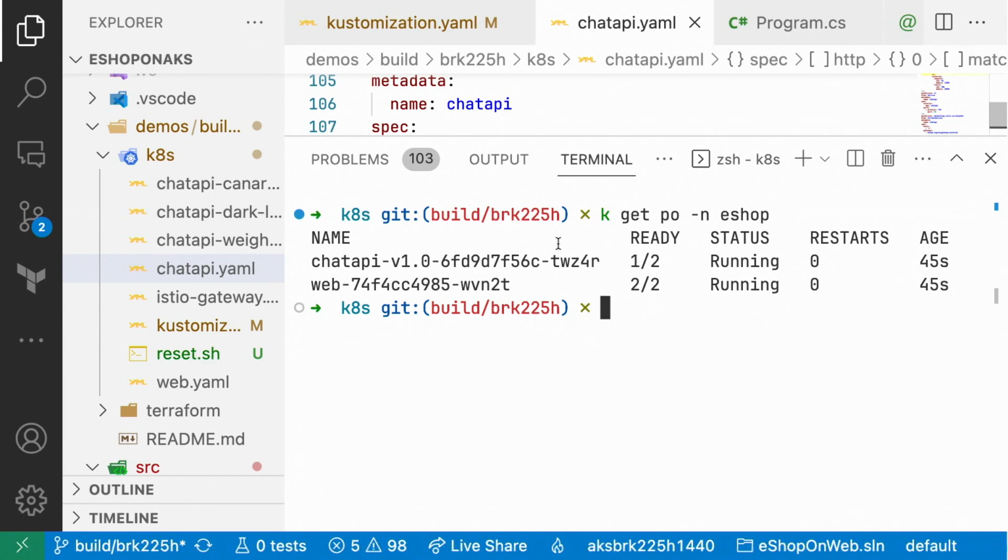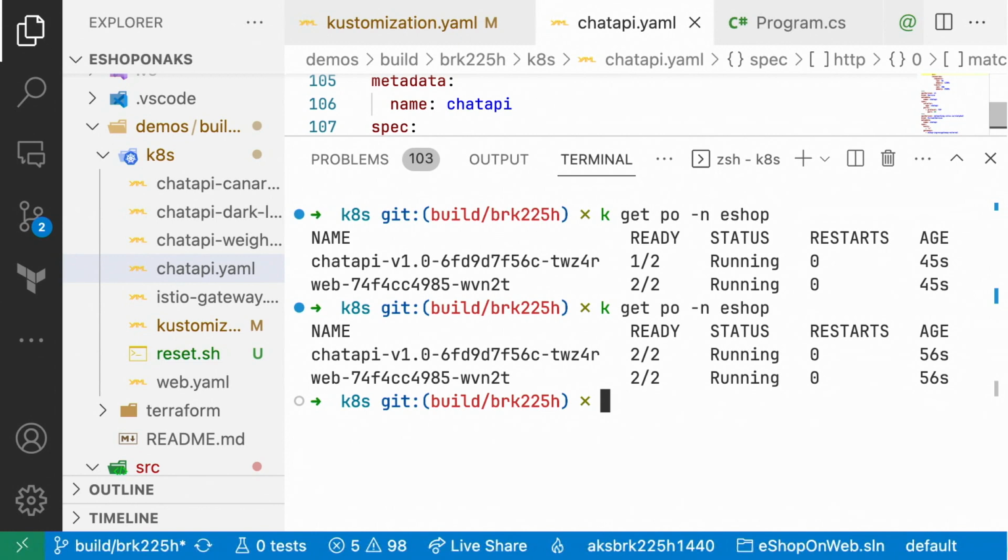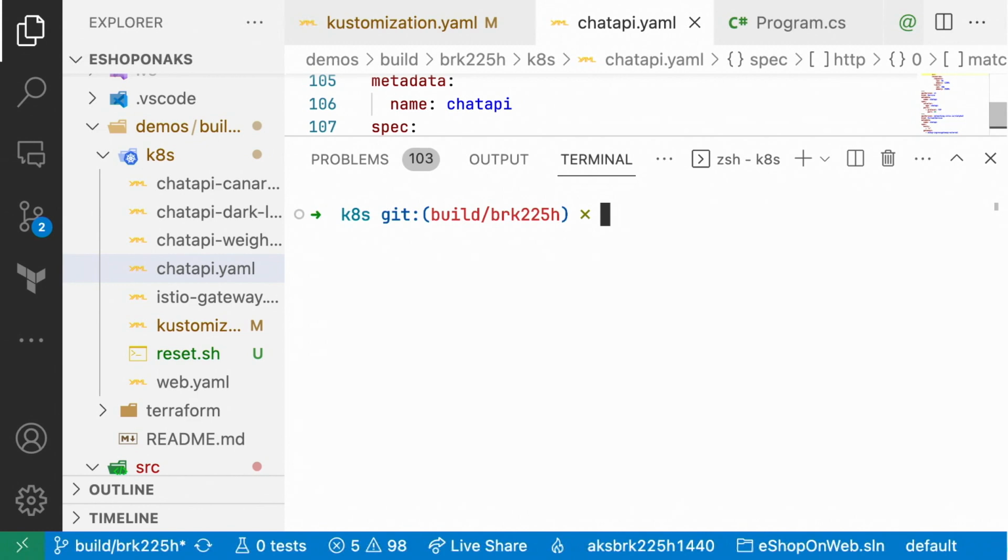And I can see here that we're just waiting for the readiness probes and the liveness probes to complete. Give this a second or two. And we can see here that the chat API is ready to go. Now, I want to perform a test on it before I release it. I want to do a curl command, but George, I know the public IP is in the ingress somewhere inside of the services. Do you remember the command to get that out?